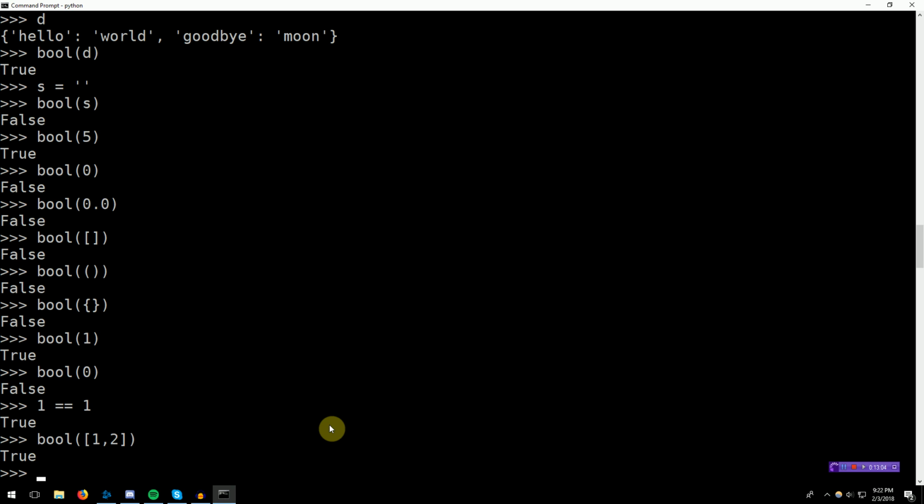In our next tutorial, we'll be talking about if statements and general control flow of our programs. We'll also get out of the REPL a little bit and start writing some actual Python code. And this Boolean magic is going to be very useful for us. So stay tuned for that.